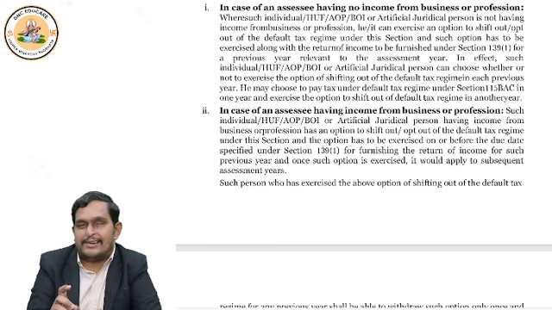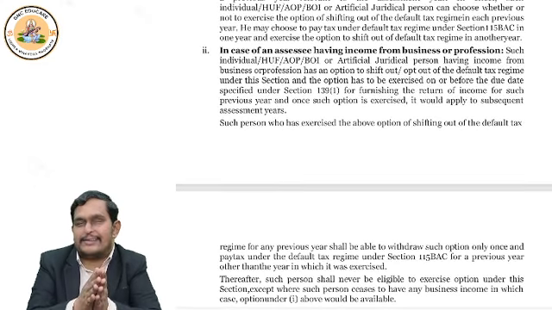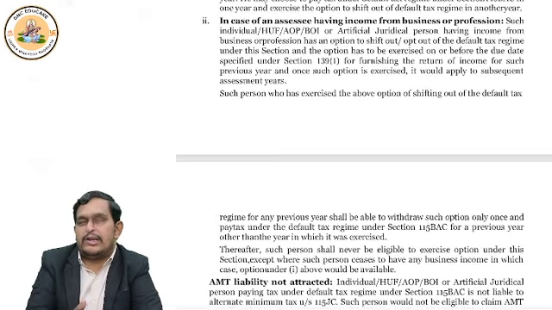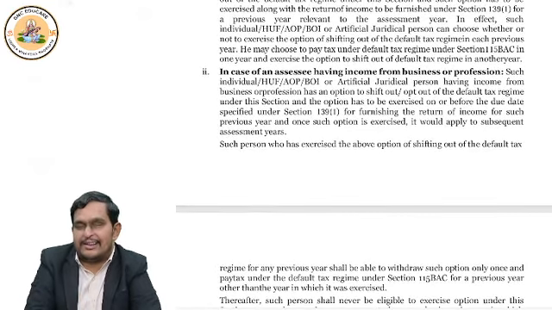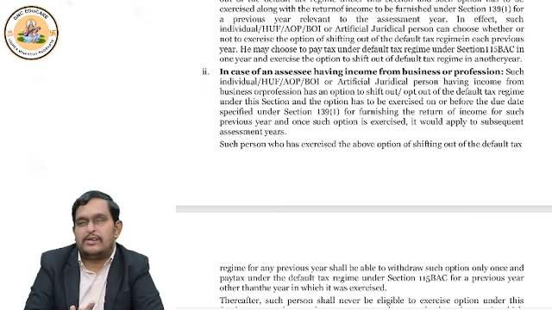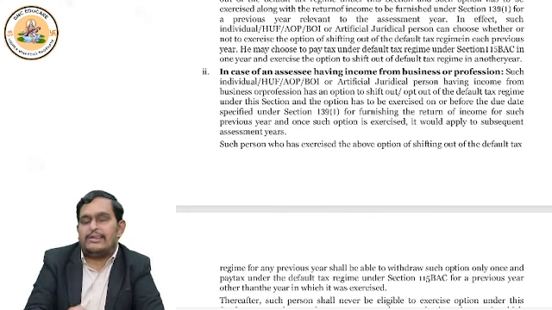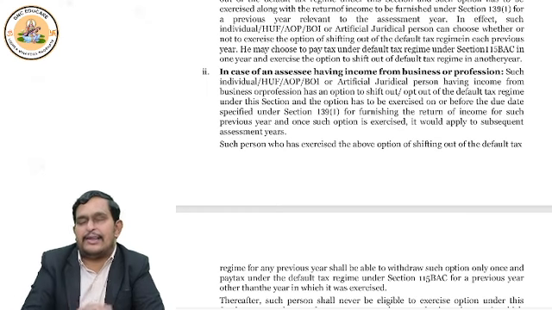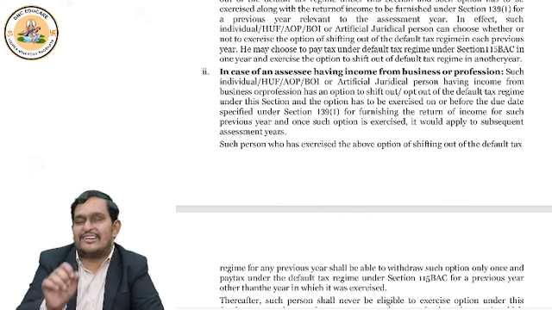For business, what is the rule I said? They are automatically selected into default. First point clear. Second point, if they want to opt out, do it before the due date of filing return. That is 31st October generally. Okay. If they do, they can file return under optional. If they don't do, then they have to file return under default. They don't have a choice. If they opt out before return filing, then every year they have to file return under optional. That too before filing returns. Before the due date or at the due date, they have to file.